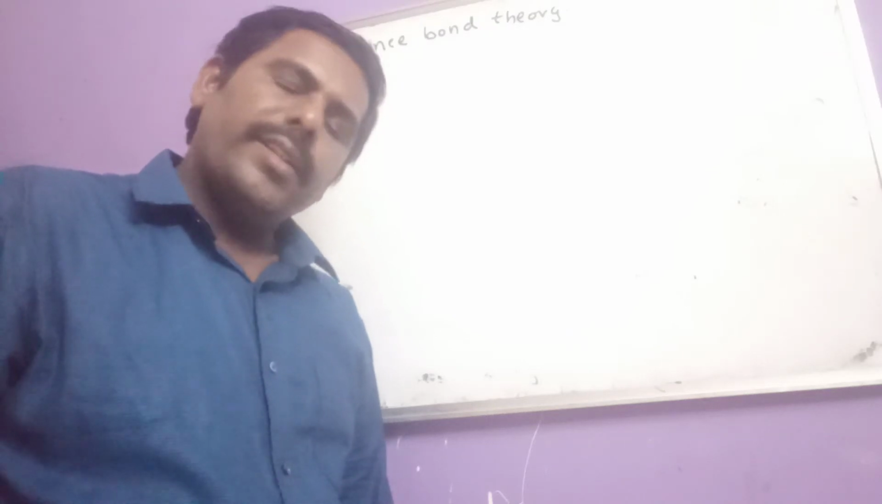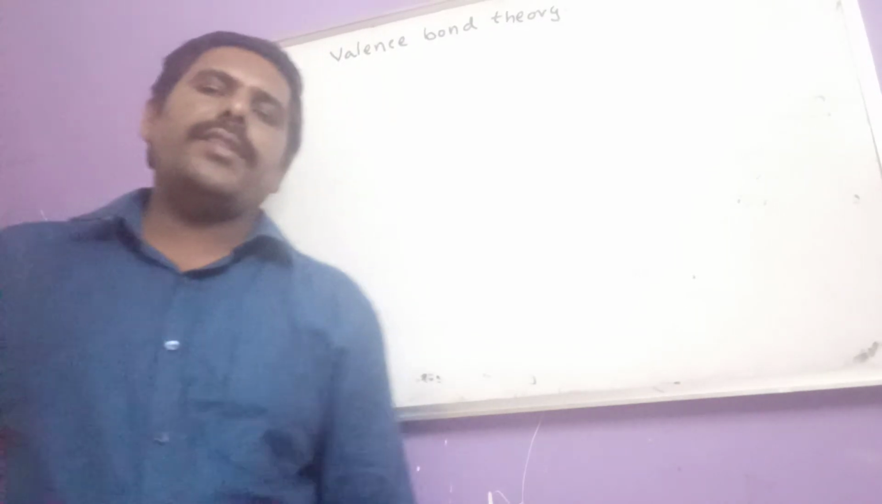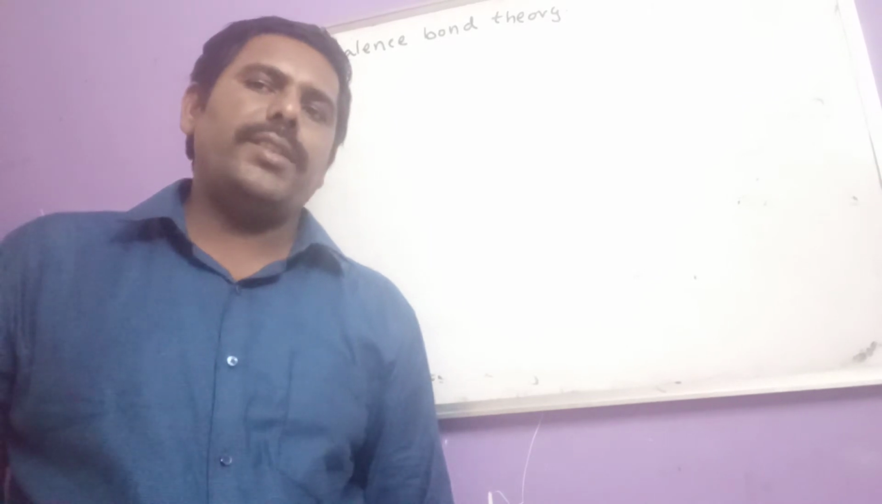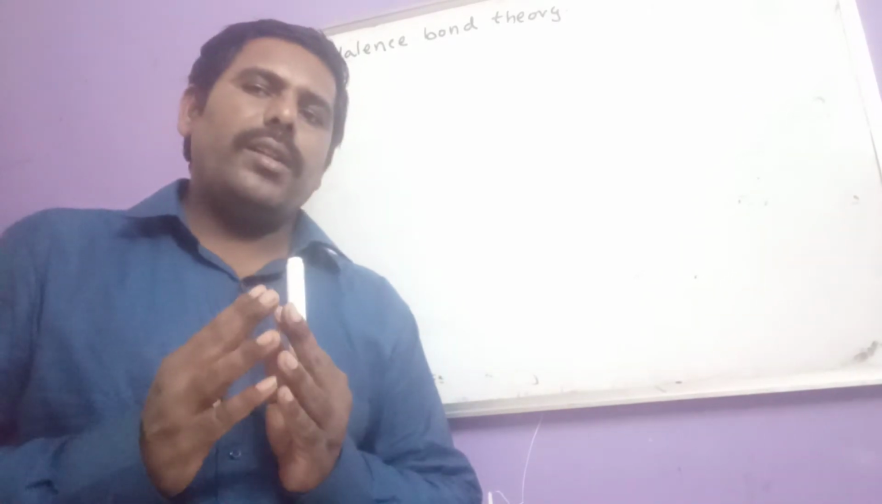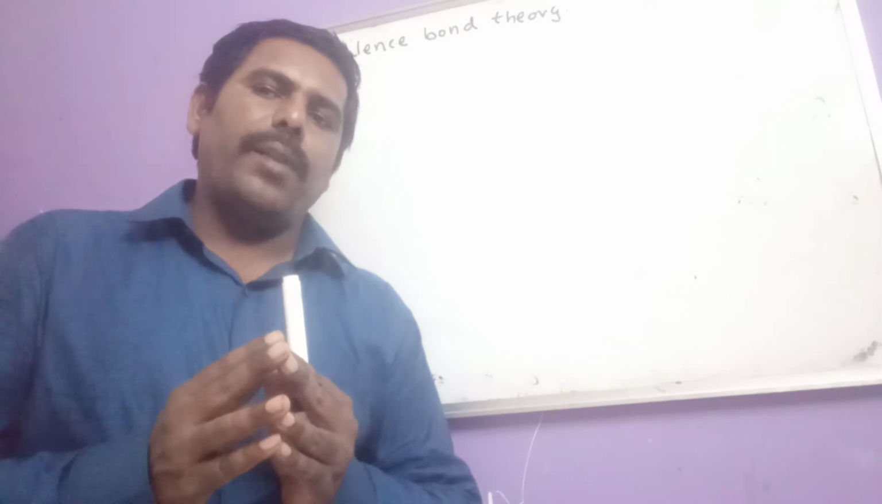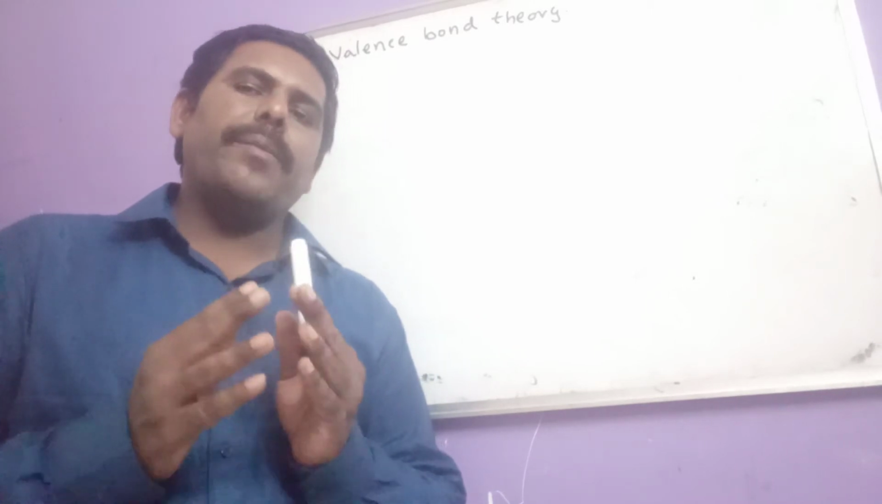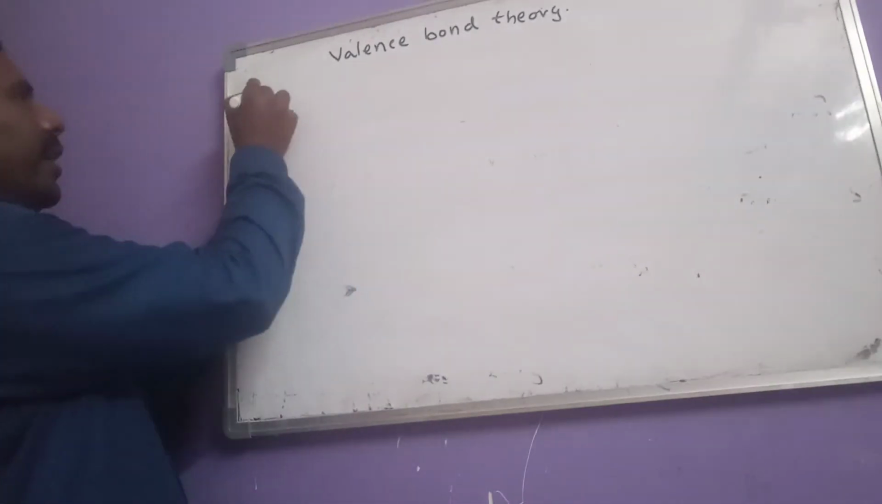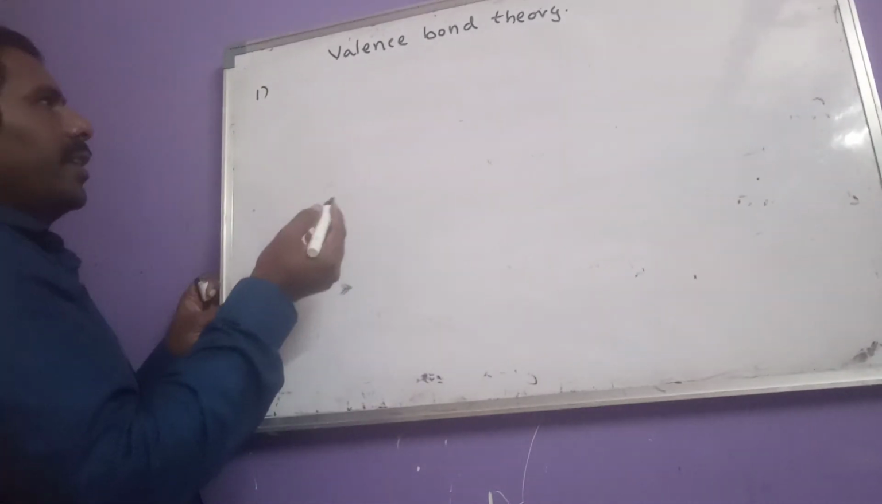Hi to everyone. In this video, let us discuss valence bond theory in complex compounds. So, how is a complex compound formed by a transition metal ion? Let us see here. So, the first postulate here, what is that?